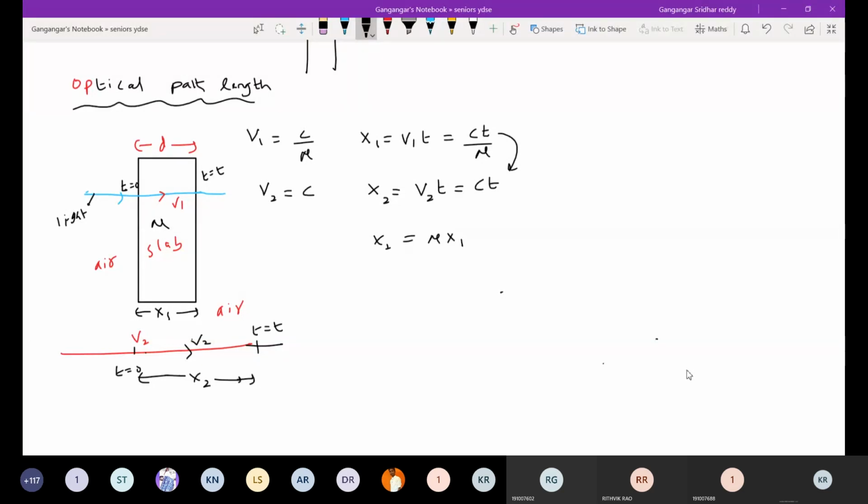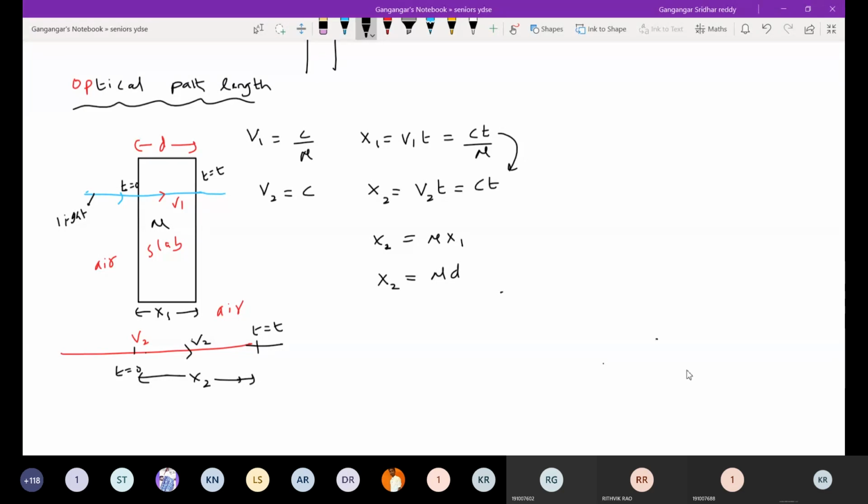Okay, now see here, if in a time interval, let me write here. A medium of refractive index mu, how much distance it will move in air or in vacuum in the same interval of time? That is mu d. This mu d is called the optical path length of the ray moving in a slab.